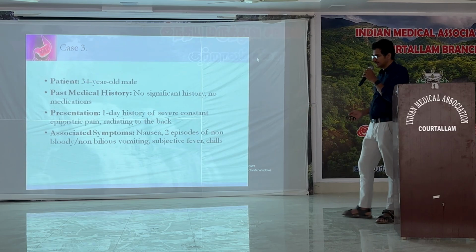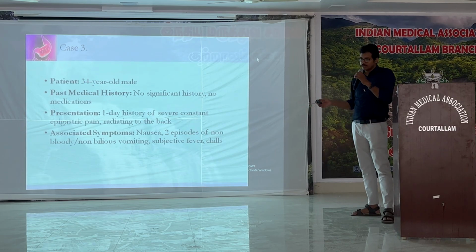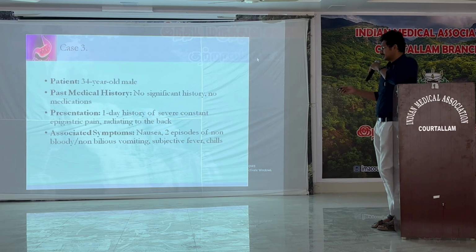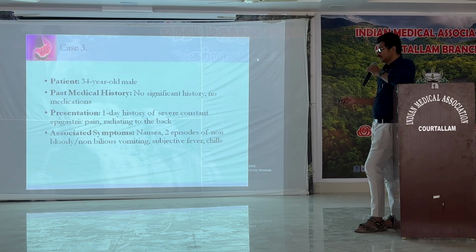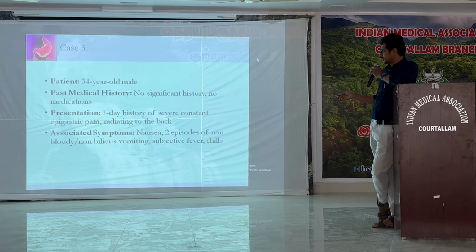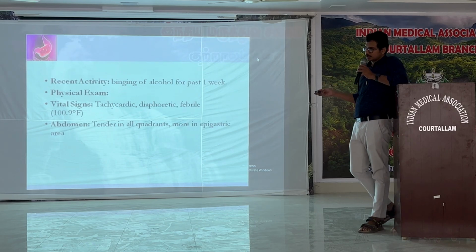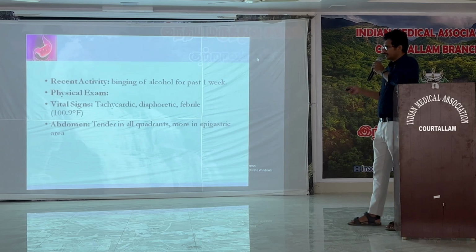So coming to the third case, this is a 35-year-old male. He came with a history of abdominal pain, severe constant epigastric pain which is radiating to the back. Along with that, nausea and vomiting are also there. The patient had a history of binging on alcohol for the past 1 week. He had tachycardia, sweating, and fever. On palpation, he had tenderness in almost all quarters of the abdomen, more in the epigastric region.